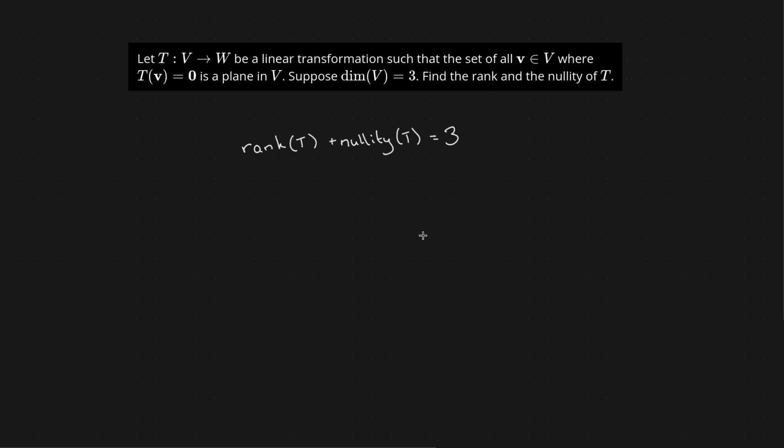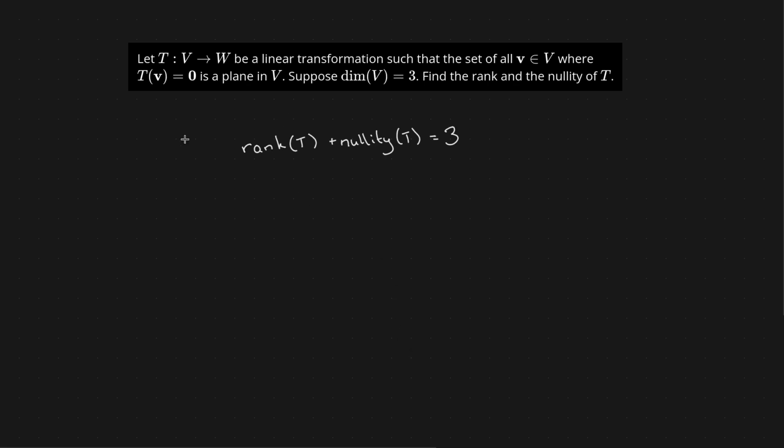Now, do we have enough information to find either the rank or the nullity? Notice, since we know the dimension of the domain, if I know the rank, then I can easily find the nullity, right? And vice versa. If I can find the nullity, then I can easily find the rank. So let's see what other information this problem tells me. It does have this weird statement here. The set of all vectors V, where the transformation on V equals 0 is a plane.